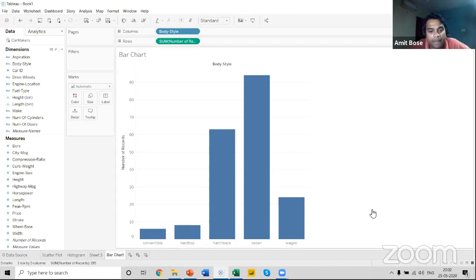So I can see that for convertible and all the other body styles of the car, these are the number of cars that we have. So what we can do is click on this T option over here and you can find the number of cars that is available for each of the body styles.